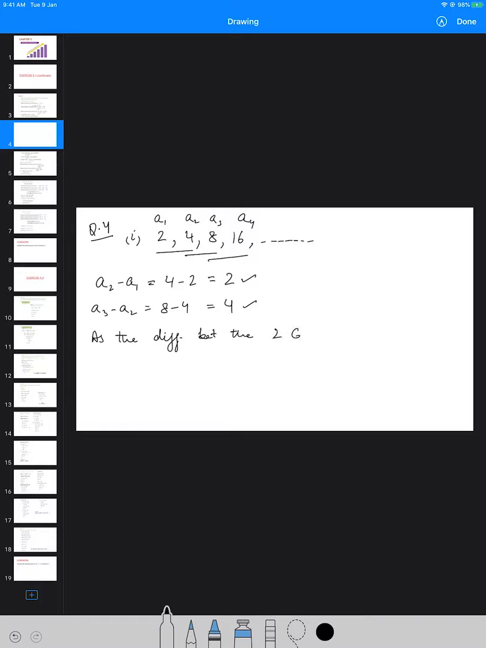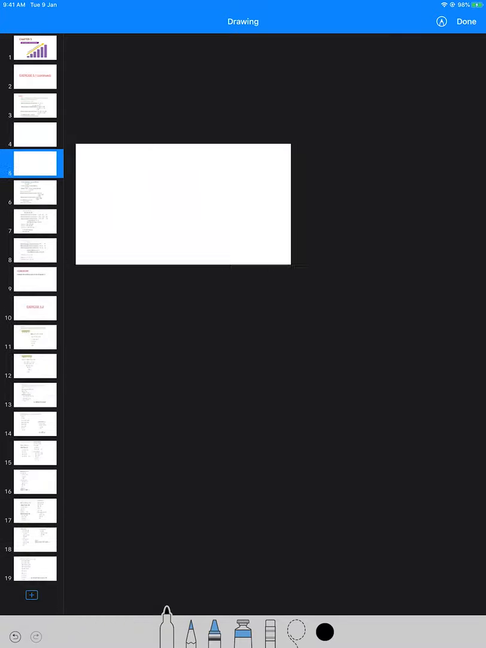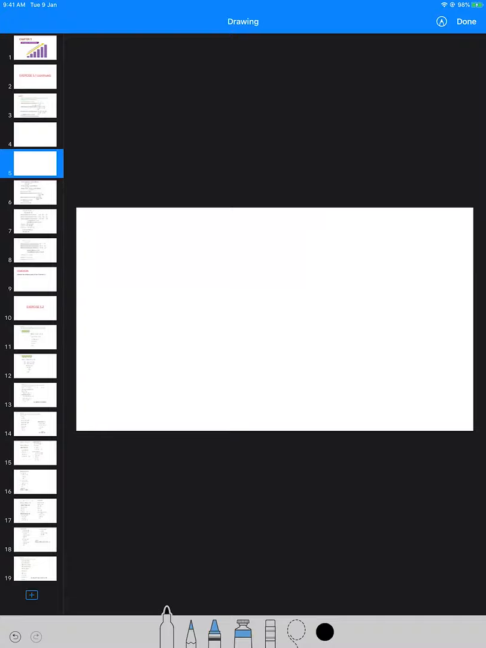The difference between the two consecutive terms is not the same, therefore it is not an AP. This is not an AP. So when it is not an AP, we need not find the common difference, and similarly we need not even find the next 4 terms of the given AP. Let's take a slightly different example which you might find some difficulty.